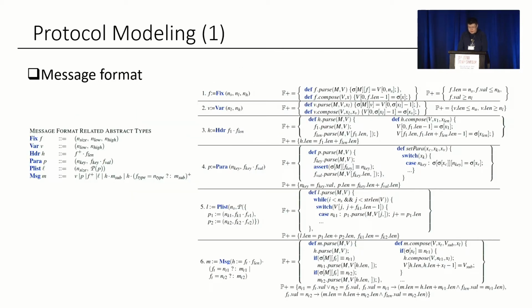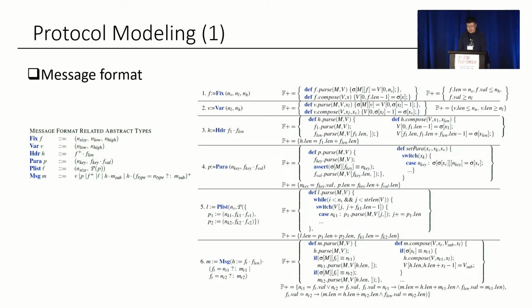In the protocol modeling DSL, for message format, we define 6 abstract types: fixed sized field, variable sized field, message header, protocol parameter list, and a message. The recursive message type defines a tree-structured message group that is identified by the message header. The right side is a semantic folder. The big F represents how we parse, compose, and fetch the message and its corresponding fields, and it is for code generation. The big P here denotes the update of the constraint model, which is for symbolic model checking.